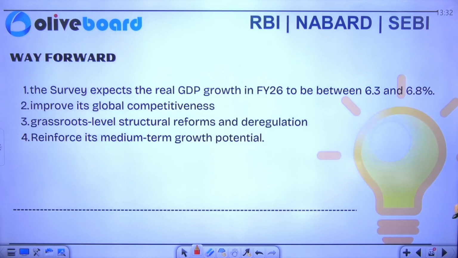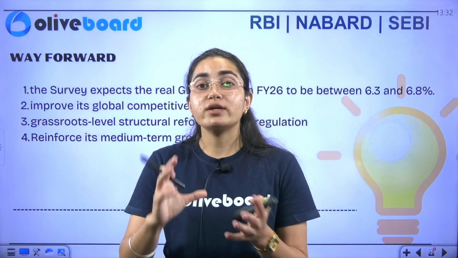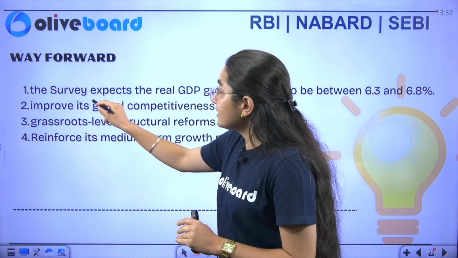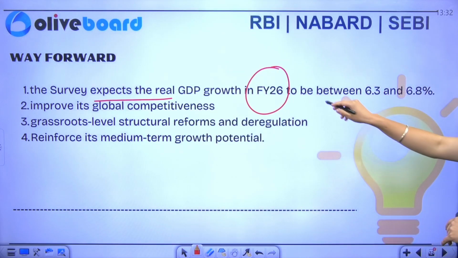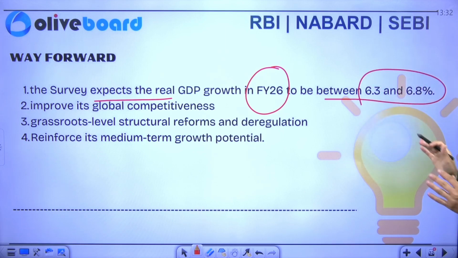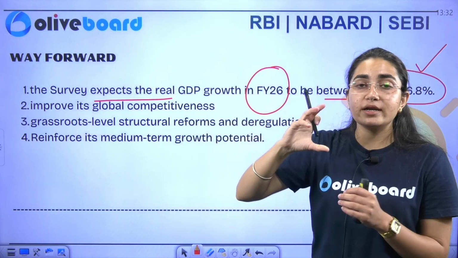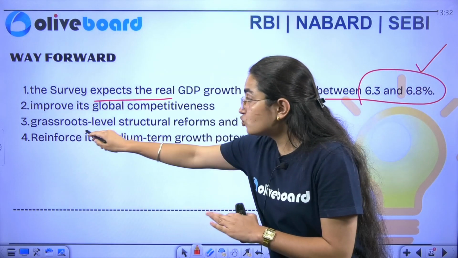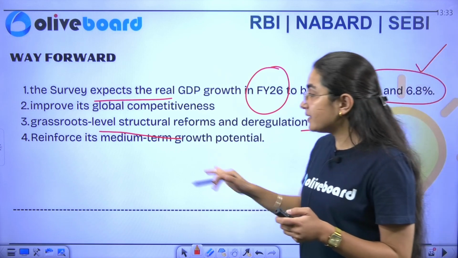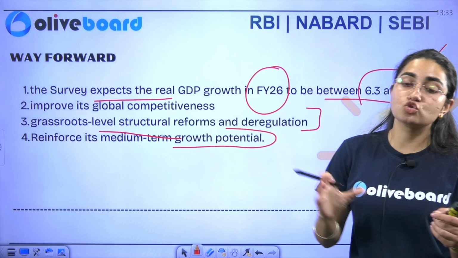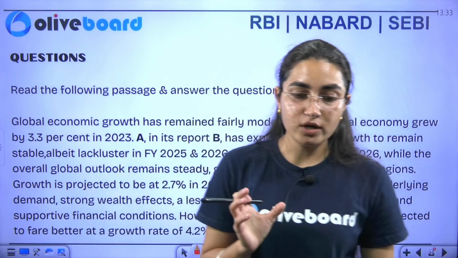Next, if I talk about the way forward, what does your survey say? What are the steps, what is the outlook here? Your survey says that it is expecting real GDP growth in financial year 2026 to be between 6.3% to 6.8%. Similarly, the survey says that global competitiveness should be increased, grassroots level structural reforms and deregulation should be there, and the medium term growth projection potential has to be reinforced. So this is what your survey says.